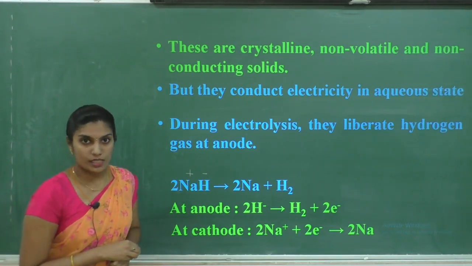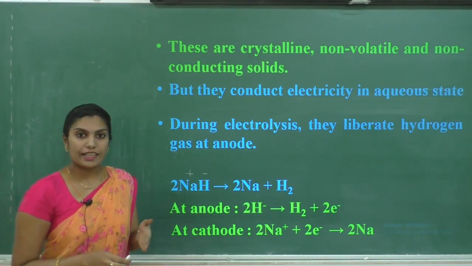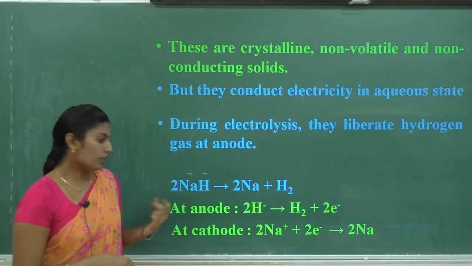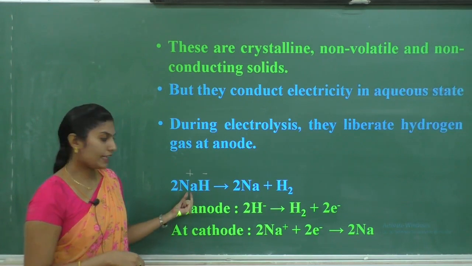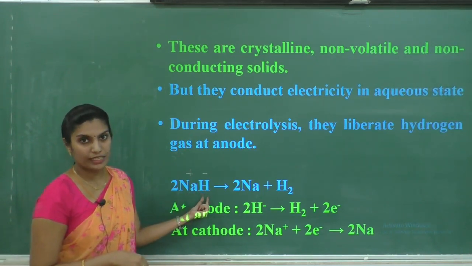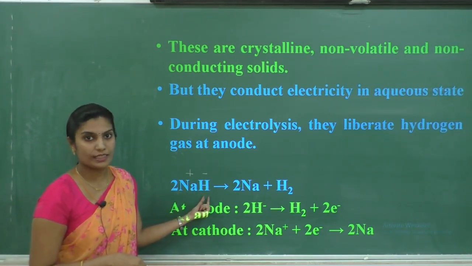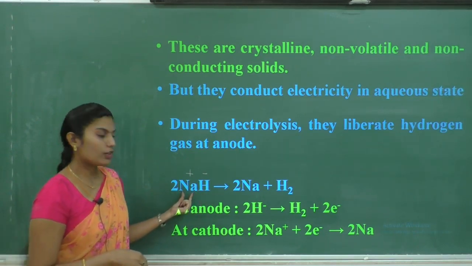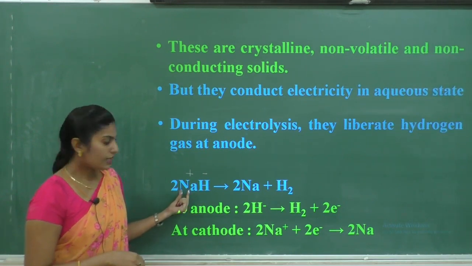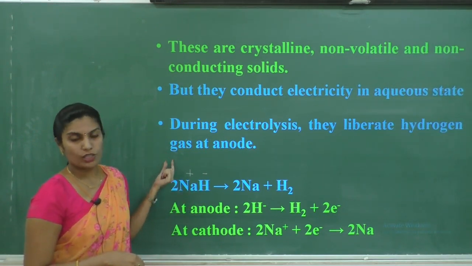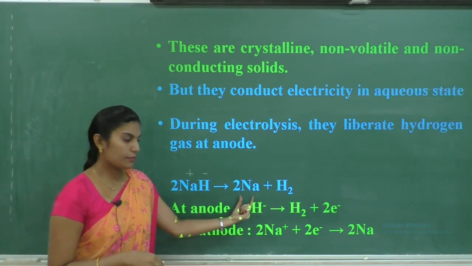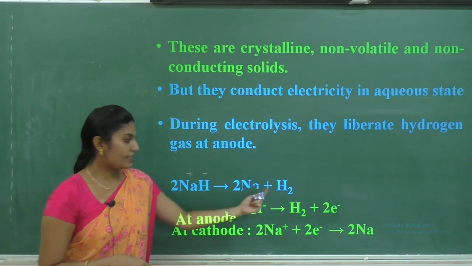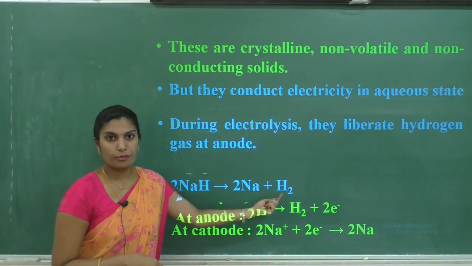In the electrolysis process, you know that cations will move towards the cathode and anions will move towards the anode. The cation in the solution, Na plus, will move towards the cathode. Therefore, you can say sodium is liberated at the cathode and hydrogen gas is liberated at the anode, because the